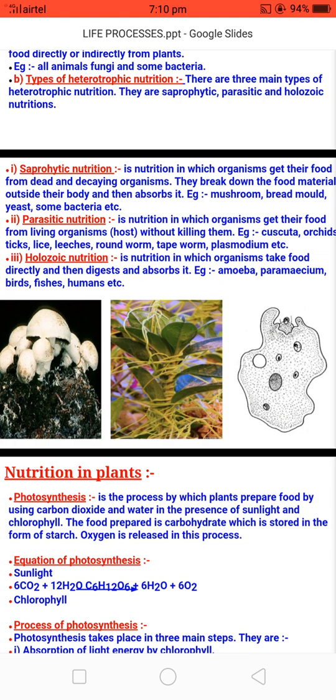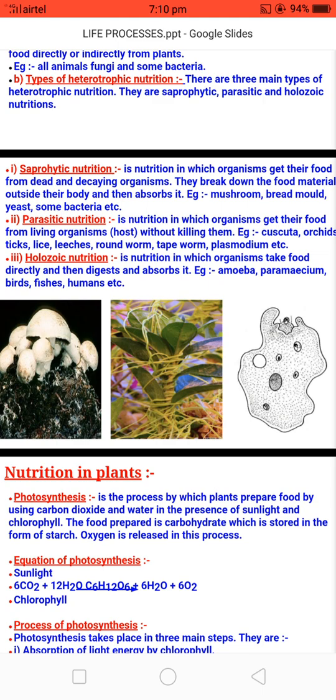As the name suggests, in parasitic nutrition, organisms live on or inside another organism's body so that they can take nutrients from them. But in this mode, the organism is not killed, it is utilized to take food from them. Examples are cuscuta, orchids, ticks, lice, leeches, roundworm, tapeworm, plasmodium, etc.